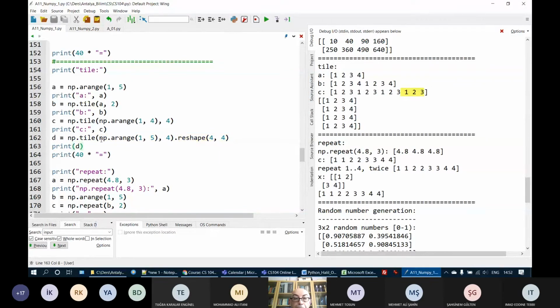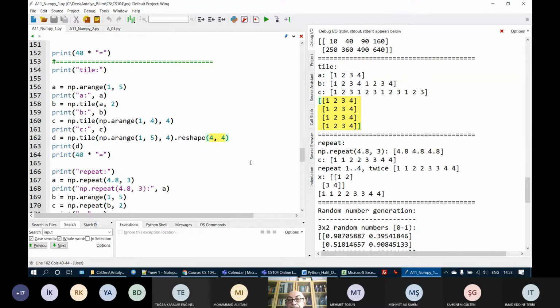Here I have np.arange(1, 5), which will create an array consisting of numbers 1, 2, 3, 4. Repeat those 4 times: 1, 2, 3, 4, 1, 2, 3, 4, 1, 2, 3, 4, 1, 2, 3, 4. But reshape them 4 by 4. So I get this as the result.